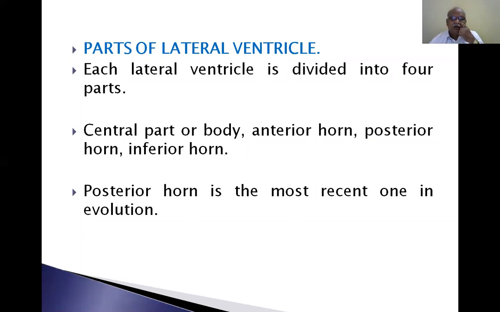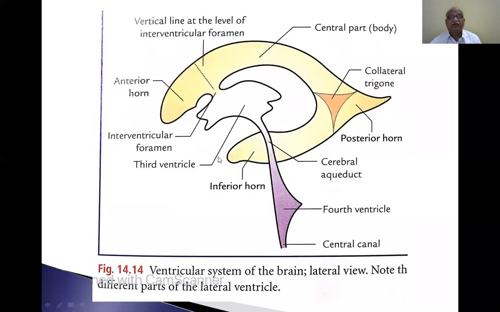Here also the lateral ventricle is divided into the central part or body, anterior horn, posterior horn, and inferior horn. The posterior horn is the most recent one in evolution. This is the central part. This is the anterior horn. This is the posterior horn. This is the inferior horn.